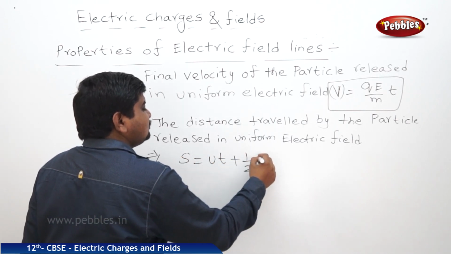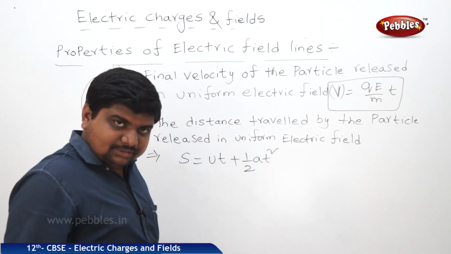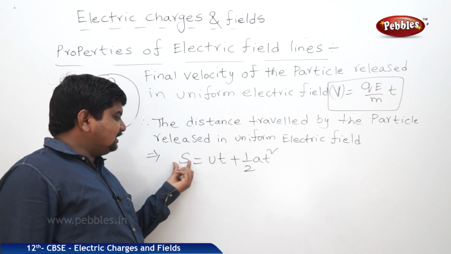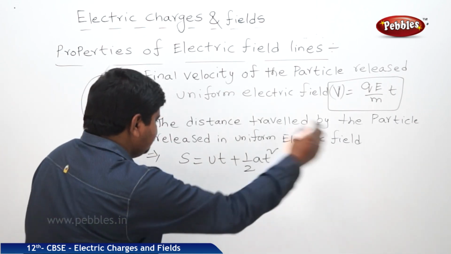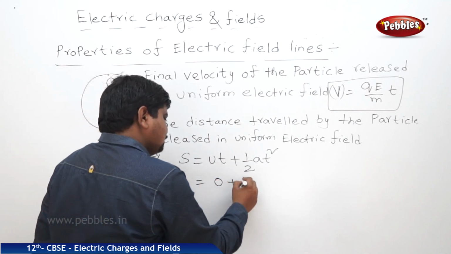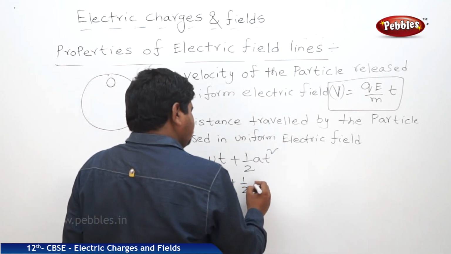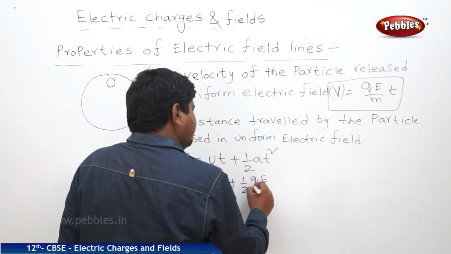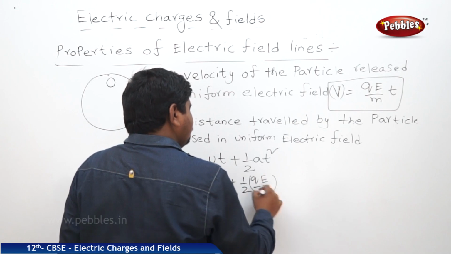S is equal to ut plus half at square. It is the kinematic relation which relates the distance and acceleration. So therefore, we know that u is 0 plus half. What is A? A is equal to F by M, where F is equal to QE.